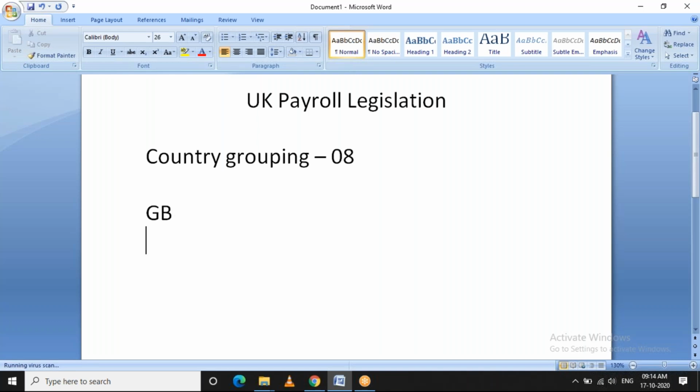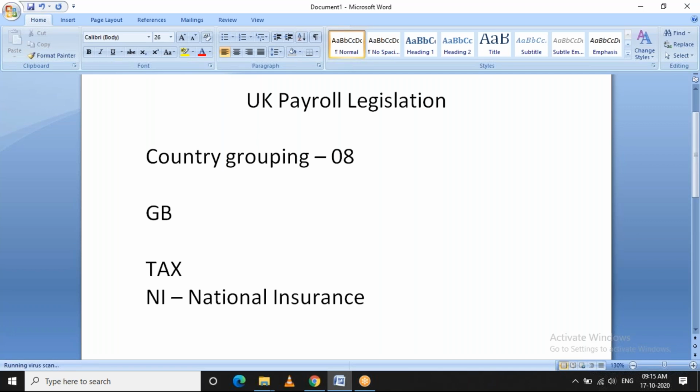Coming to this legislation part. The main legislation will be your tax and NI. NI is nothing but national insurance. These are the two components mainly calculated for each employee on their earnings.